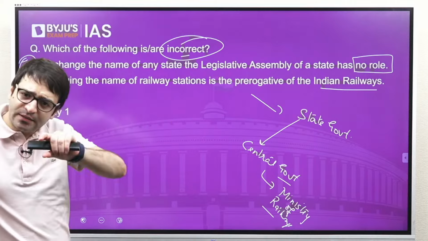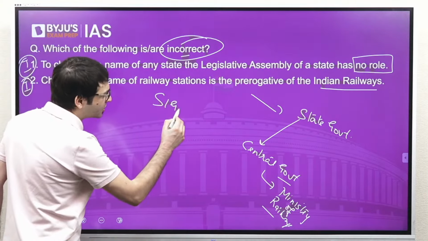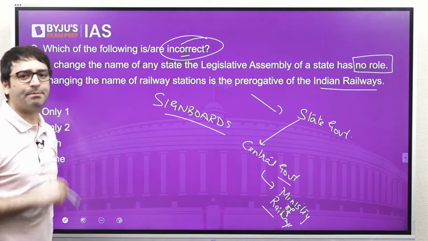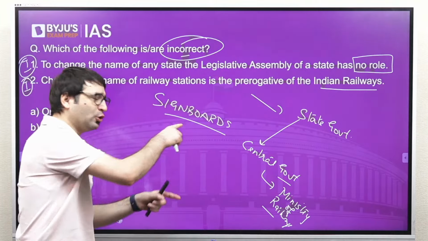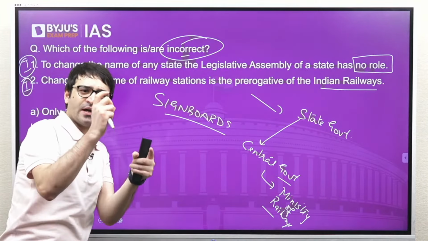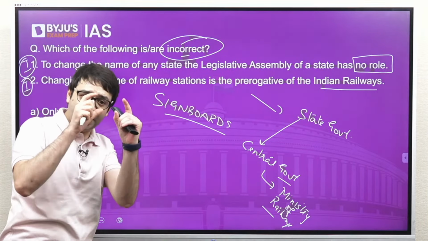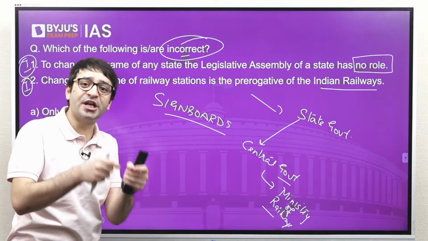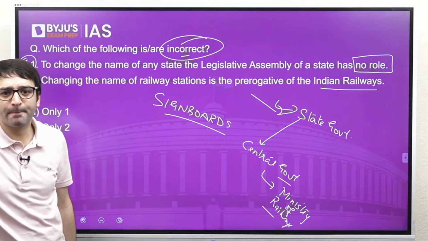In fact, once the name change is allowed, then signboards are to be put up. Even when the Indian Railway is putting up a signboard replacing Habibganj with Rani Kamlapati railway station, the Indian Railway has to seek the approval of the state government. That's very important for your examination.